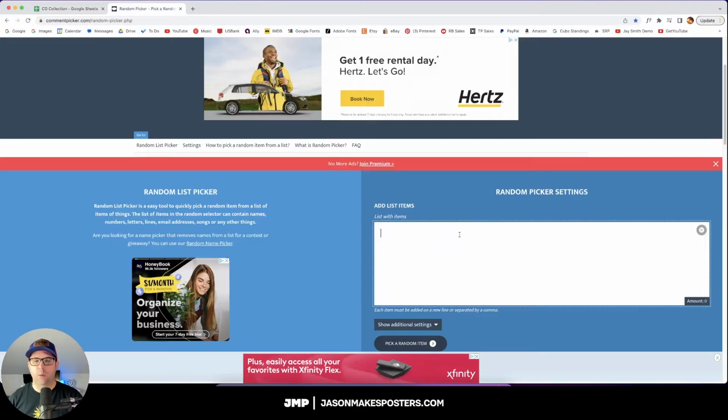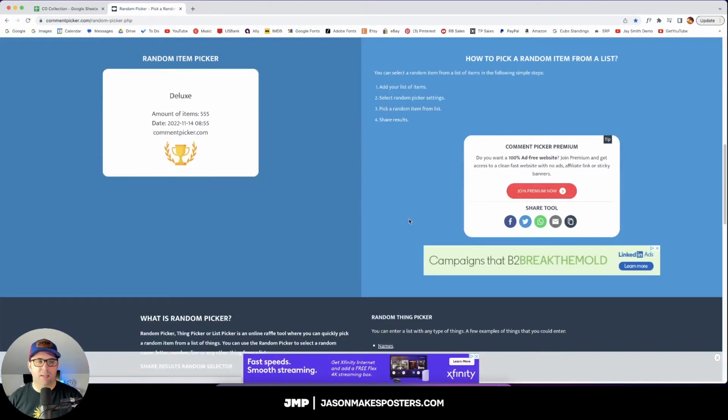What's going on, everybody? Today I'm going to be taking a CD out of my collection and improvising a poster from it. Again, no idea what the CD is going to be, but I'm feeling Swiss design today. Alright, let's head over to the randomizer. Alright, got the CD collection copied, and we'll paste it into here and pick a random CD.